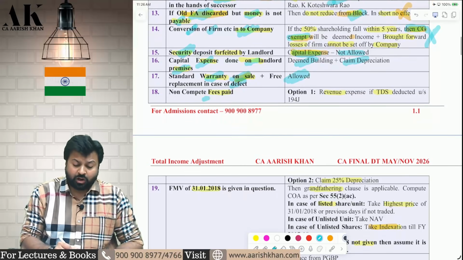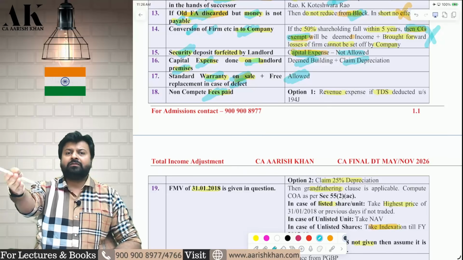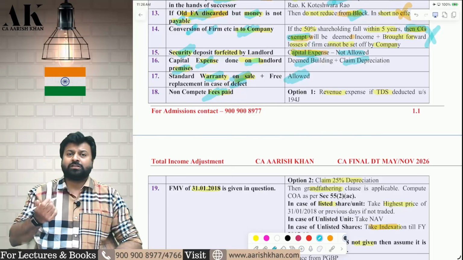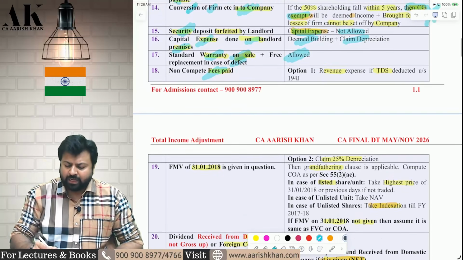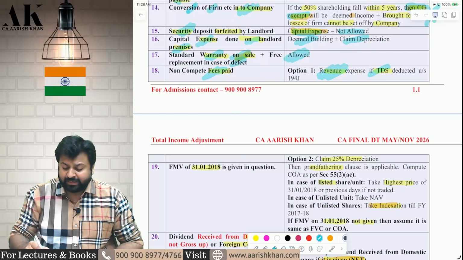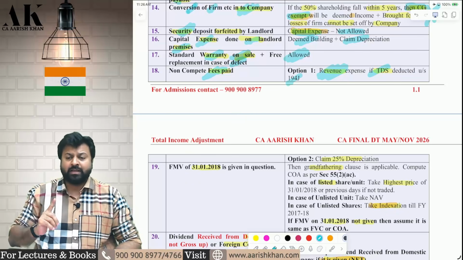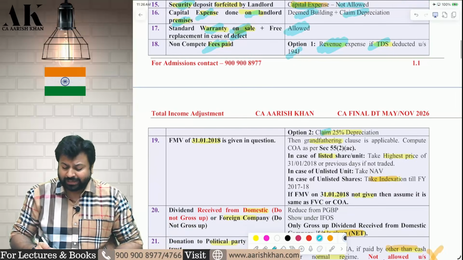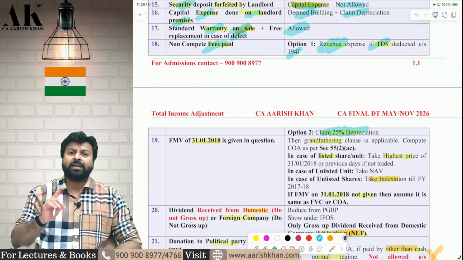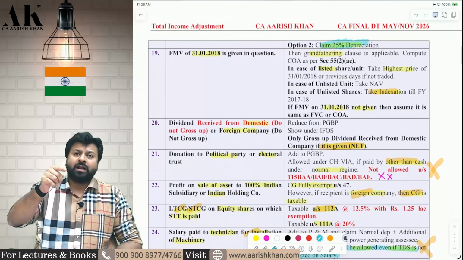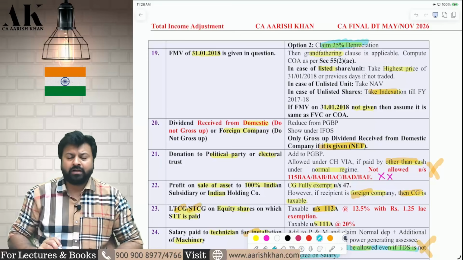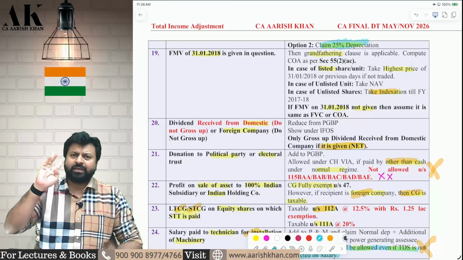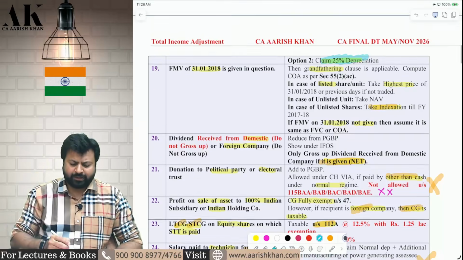Next, non-compete fees you are paying. Remember, if you are receiving non-compete fees, that is PGBP income. But if you are paying non-compete fees, then what is the treatment? Two options given by ICAI. You can claim that as a revenue expense, but TDS must be deducted under 194J at the rate of 10%. Or you can claim 25% depreciation, treating it as an intangible asset. Both the options are available. Whatever you want to do, ICAI has solved the questions assuming either of them, and written a note for the alternate answer. Okay. Next one.